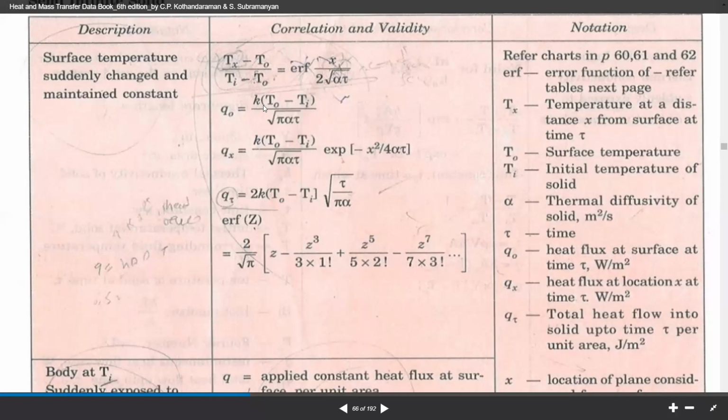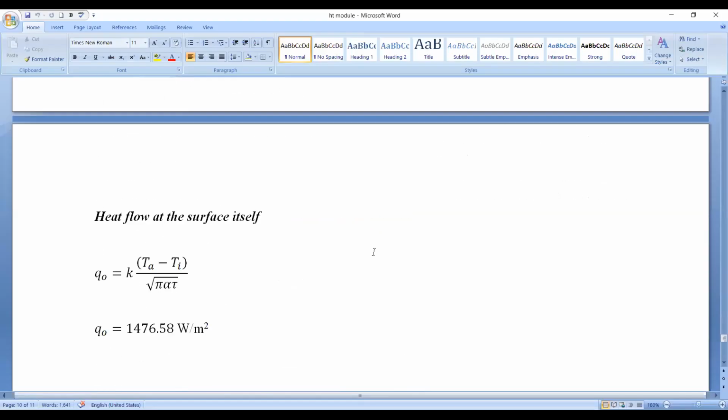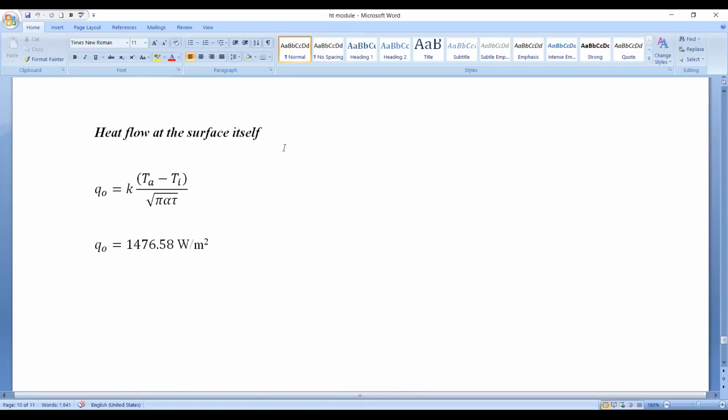So Q naught equals K into T naught minus Ti divided by root of pi alpha tau. You can take T naught or you can take Ta also. Use this formula to calculate the rate of heat flow at the surface: Q naught equals K into Ta minus Ti divided by root of pi alpha tau.